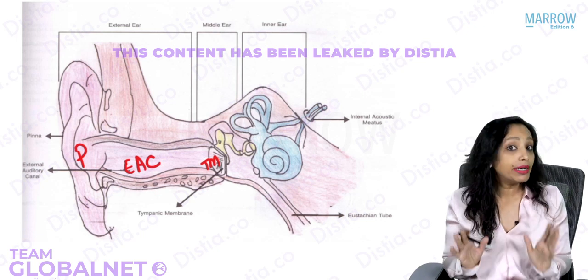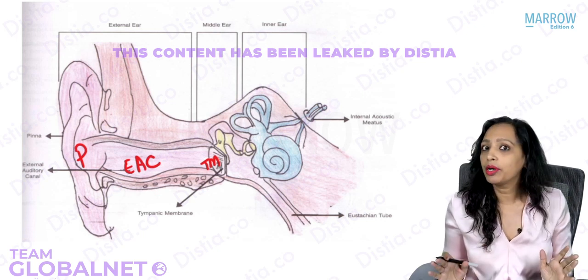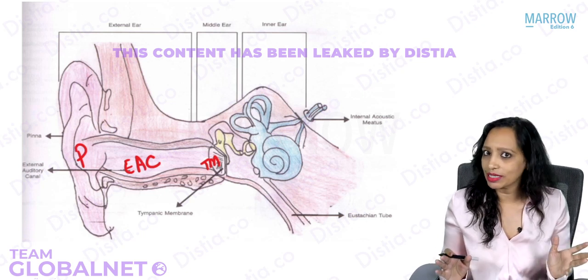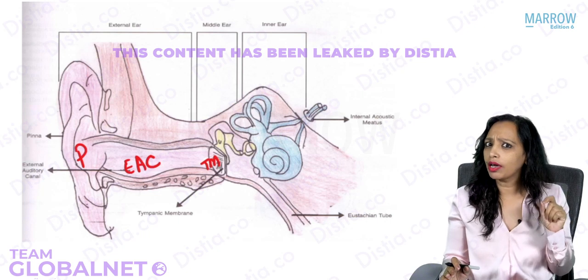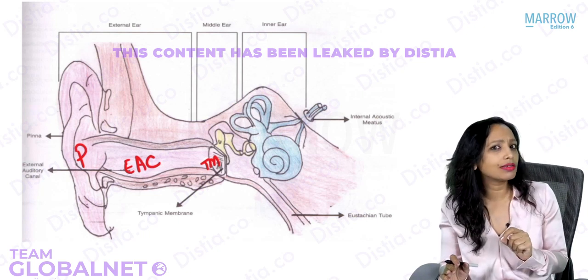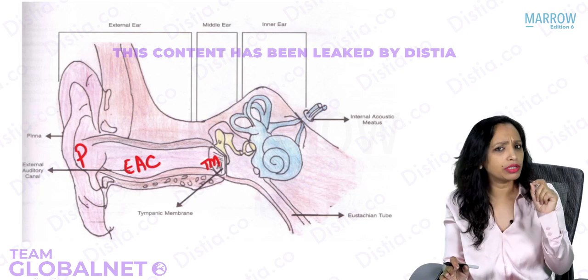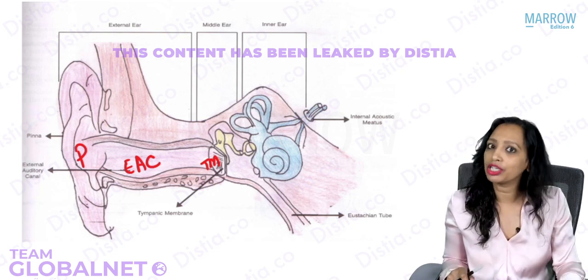Medial to that is the middle ear, and yes, we know what do we have in the middle ear? Yes, very good. We have the ossicles, yes, 3 in number. And do we have a connection between the middle ear and the pharynx? Yes, we have a connection. Can you tell me the name? Yes, that is the eustachian tube.